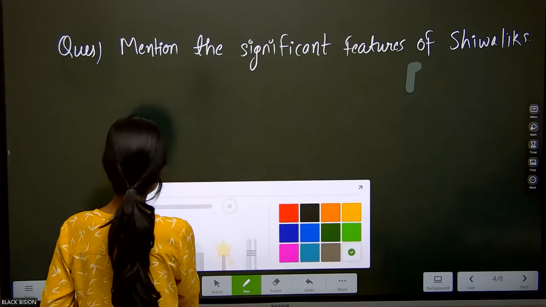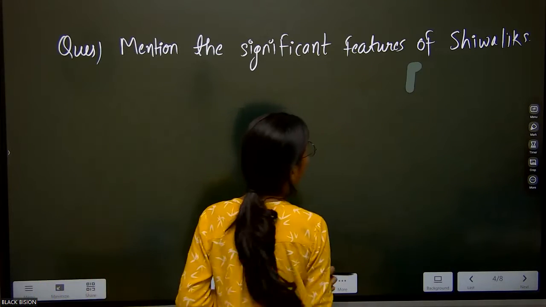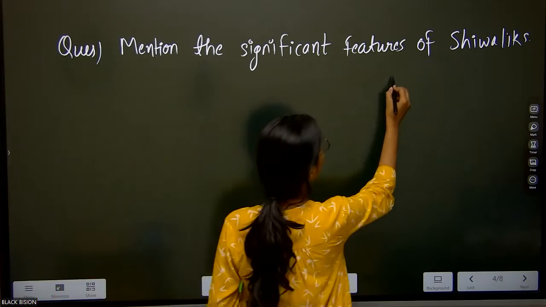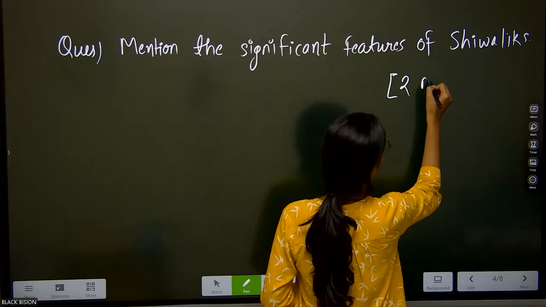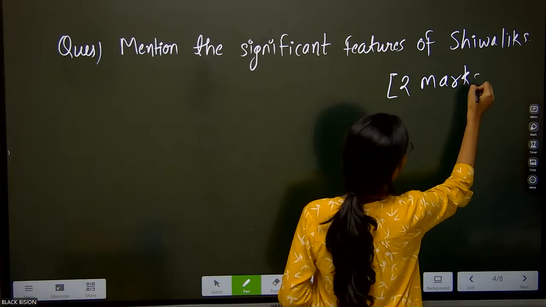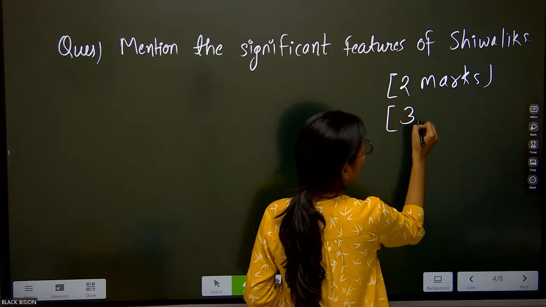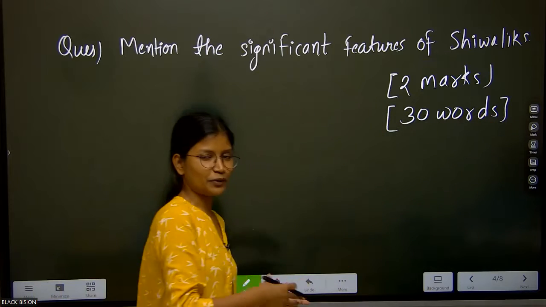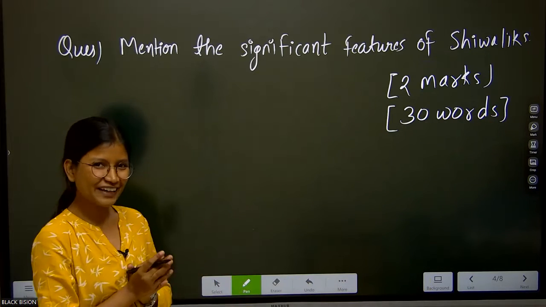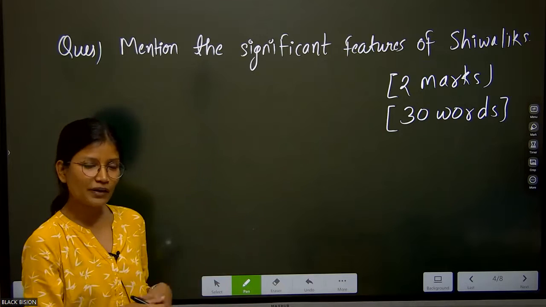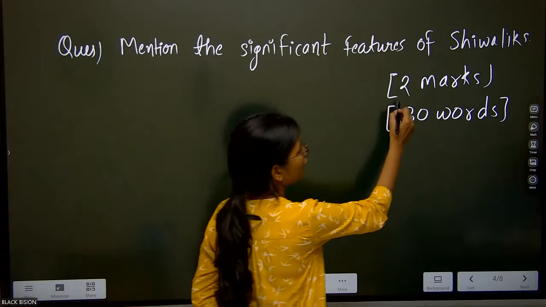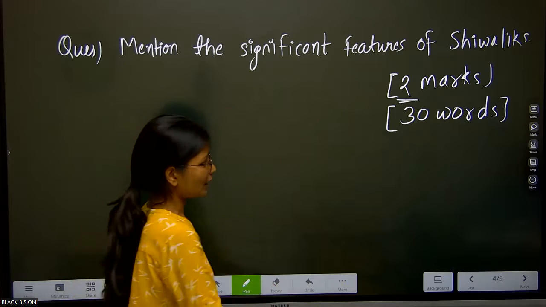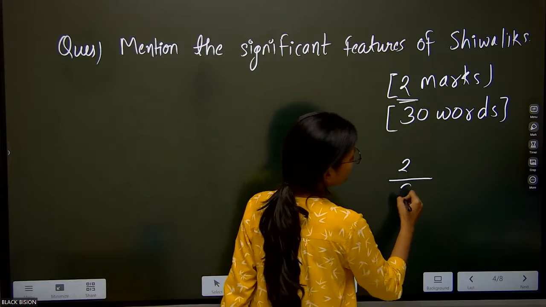Let me tell you that it is for 2 marks. It's a 2-marker question. It requires us to write 30 words. Fine. So in 2 marks, we have to write our answer in 30 words. Quite easy, because 30 words can be written anywhere. Okay, we can write 30 words on any particular topic. But the catch is, see, if your question is given for 2 marks, then you have the opportunity to get the complete mark. That is, you can get 2 out of 2.